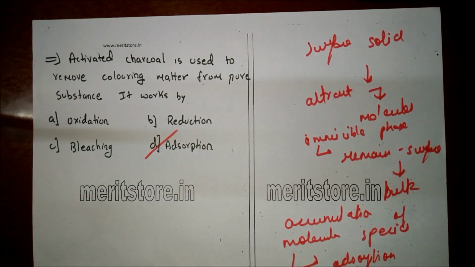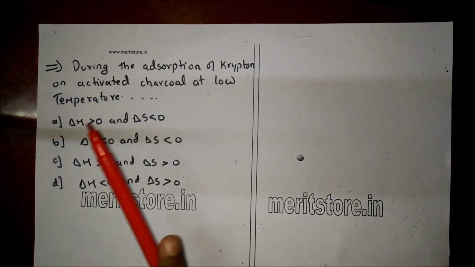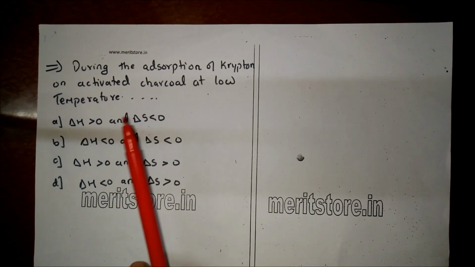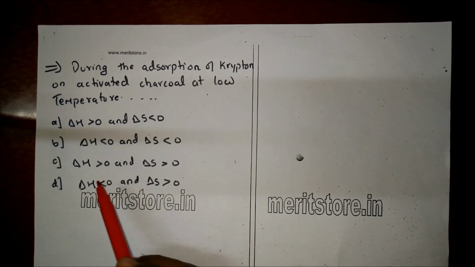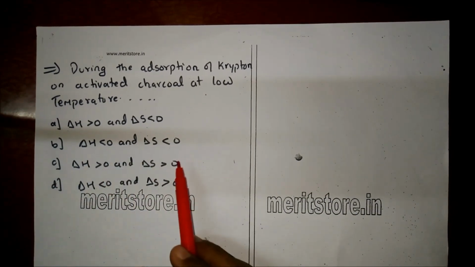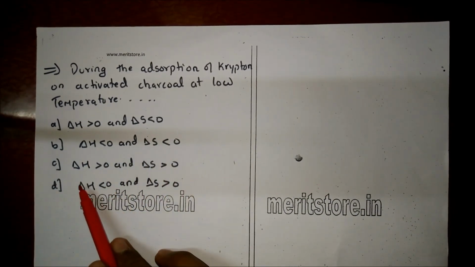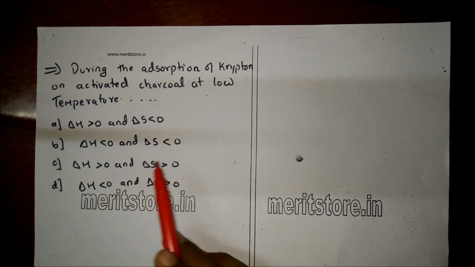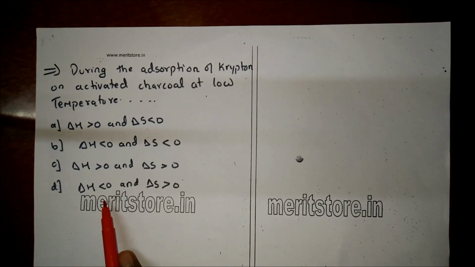During the adsorption of krypton on activated charcoal at low temperature, A. Delta H is more than 0 and delta S is less than 0. B. Delta H and delta S are both less than 0. C. Both delta H and delta S are more than 0. And D. Delta H is less than 0 and delta S is more than 0.